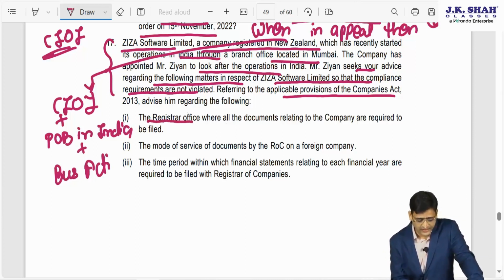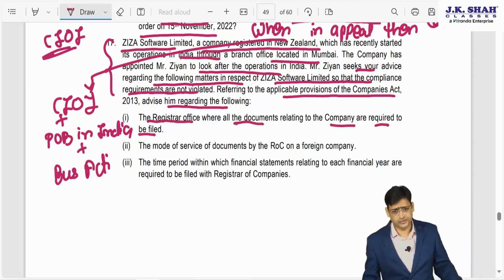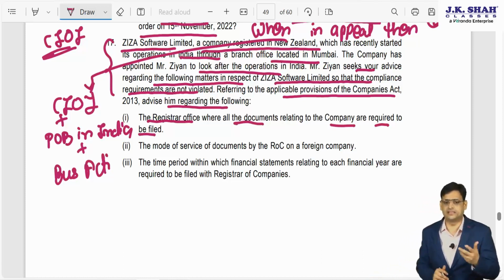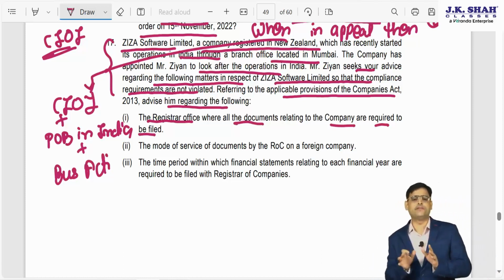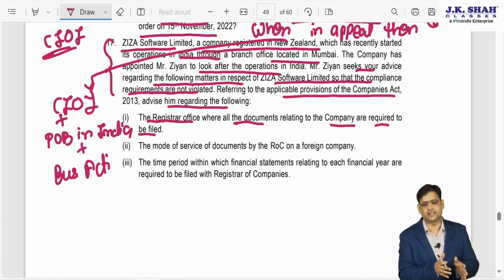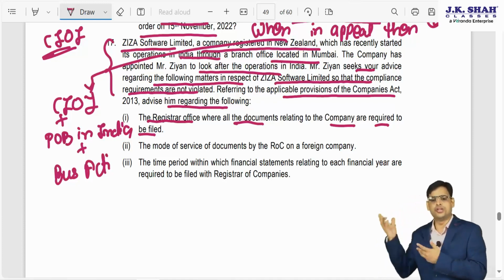So they are saying advise him regarding the following: the registered office where all documents relating to the company are required to be filed. To which ROC? I have already told you this when I was teaching you in the classroom, that several times they have asked this in exam, and they will confuse you. They will give you the ROC of that state where the place of business is there, and then they will also tell you that state or New Delhi ROC.